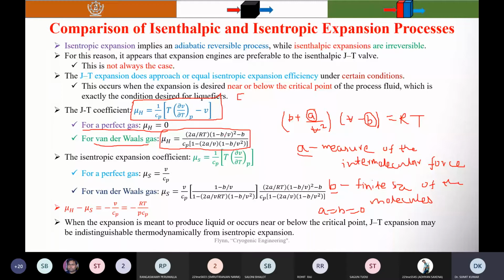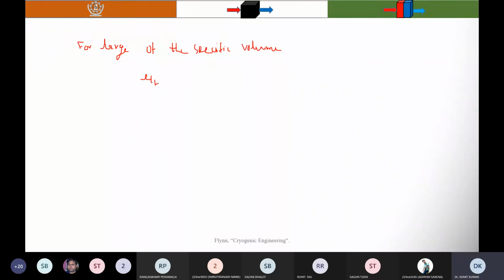Okay, here also it becomes 0. So you will get that mu h is equal to 1 by Cp, (2a by RT minus b). Now consider the case when mu h is positive, greater than 0. So you can substitute here, and you will find that 2a by RT minus b is greater than or equal to 0.